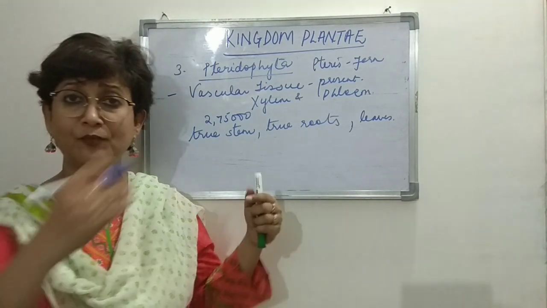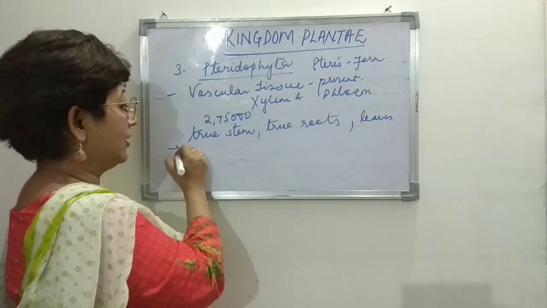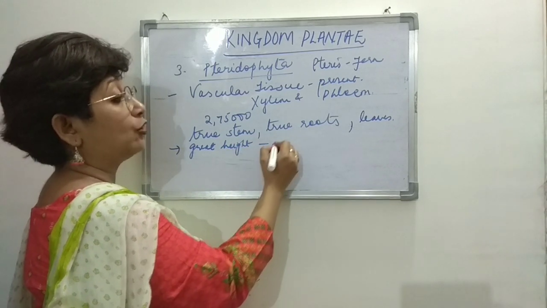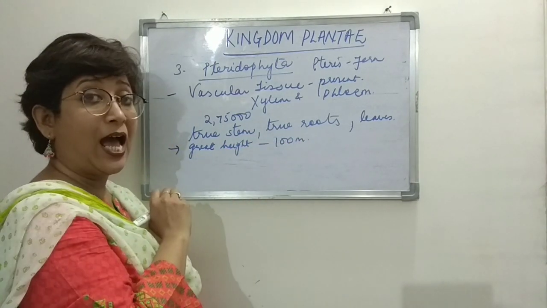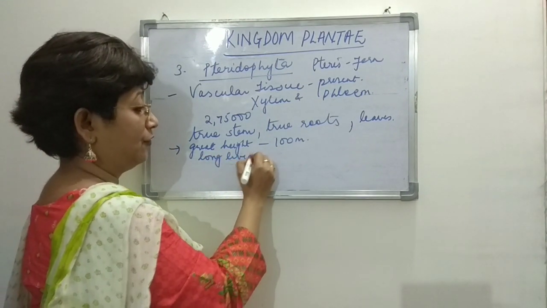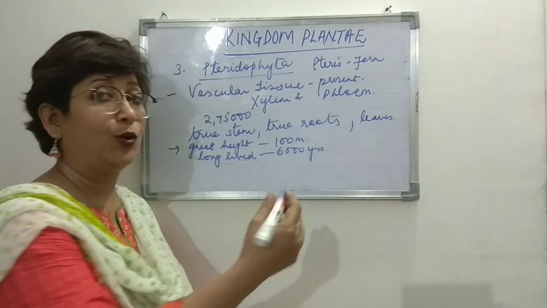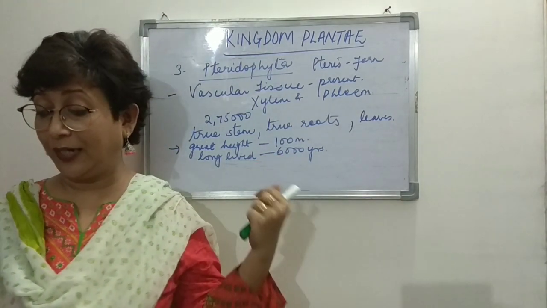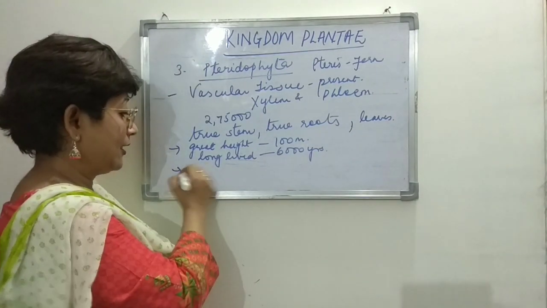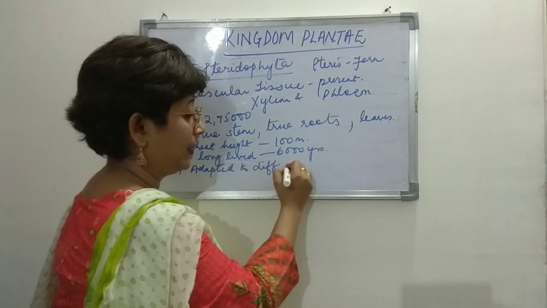And again here, these plants attain great height. Bryophytes are small plants, right? Here these have great height, as tall as 100 meters, and they are long lived also. Long lived, as long as 6,000 years, more than that also, right? So that is another characteristic feature. And then they are adapted to different environments, right?